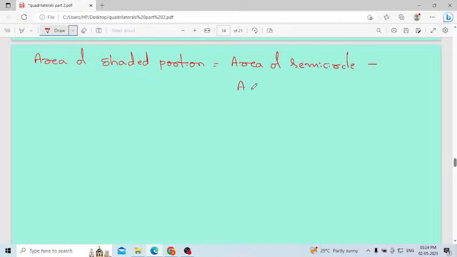Minus the area, you will get the shaded portion. Simplification and multiplication you can do later also, don't worry. Area of shaded portion will be equal to area of semicircle minus area of rectangle.